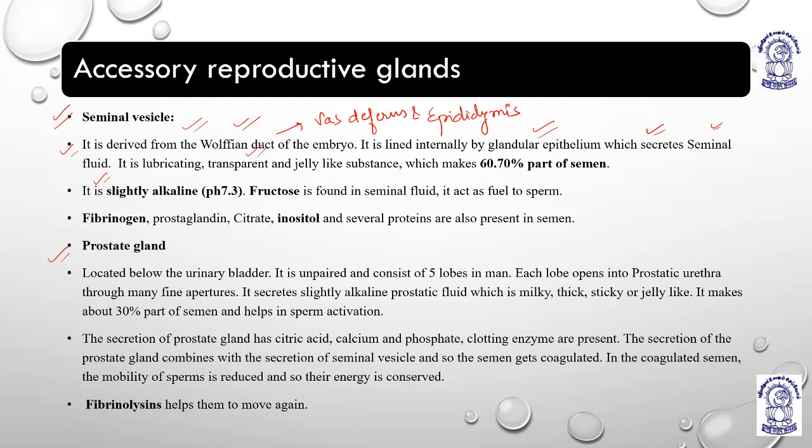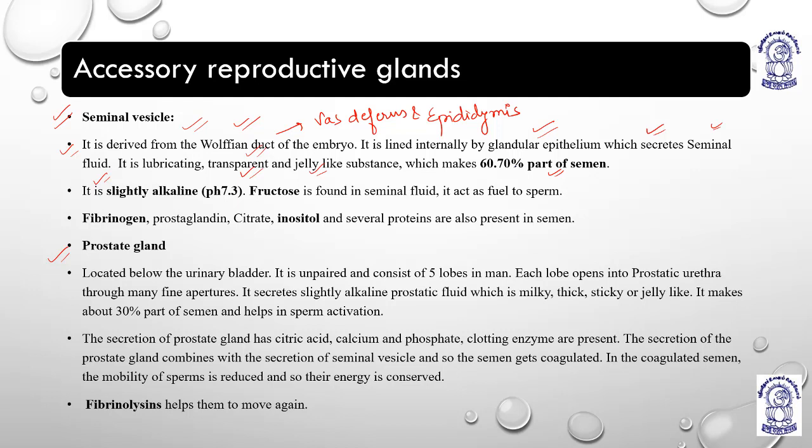Now, it is transparent and a jelly-like substance which makes around 60 to 70% of semen. So, what do you have to remember regarding seminal vesicles? It is a gland. It develops from the Wolffian duct. The Wolffian duct gives rise to the vas deferens and epididymis. Seminal vesicles are made up of glandular epithelium. The seminal fluid secreted by the seminal vesicle makes around 60 to 70% of semen. It is a transparent, jelly-like structure which provides lubrication.